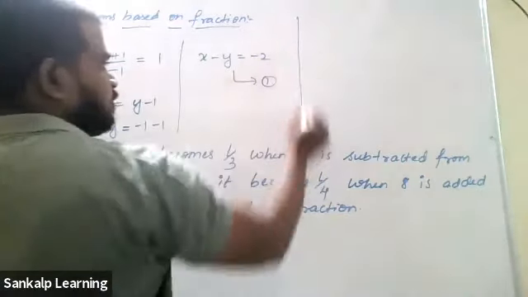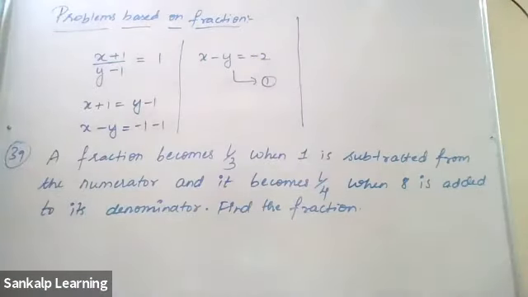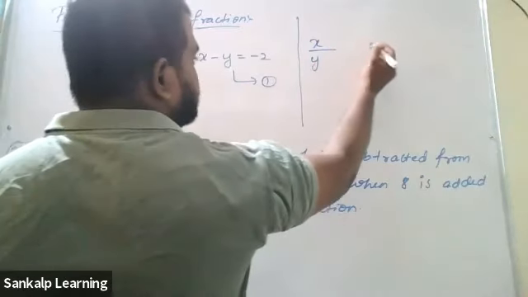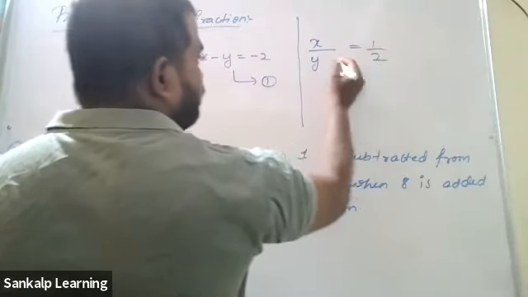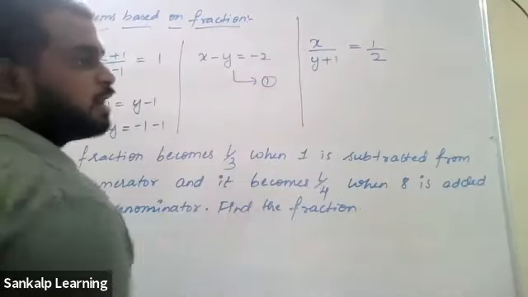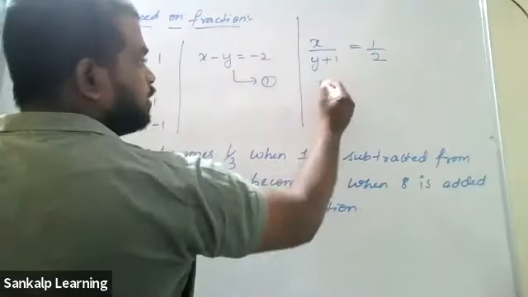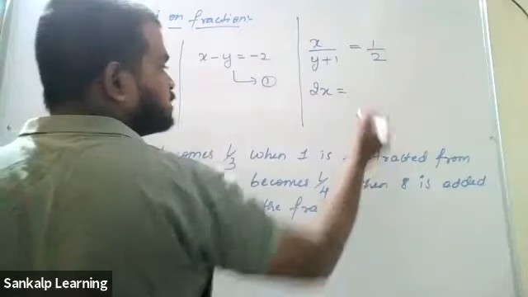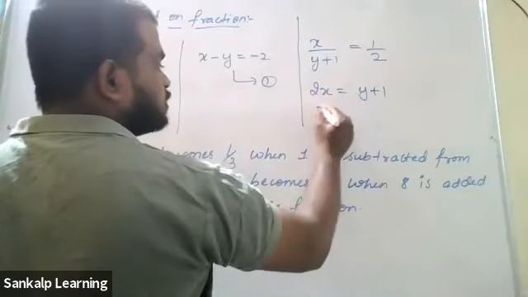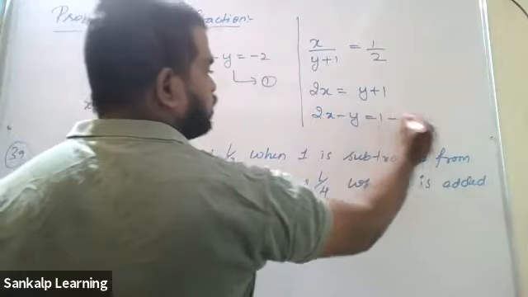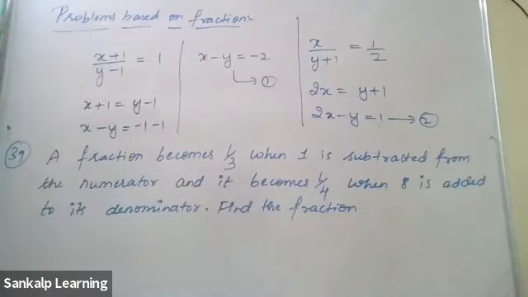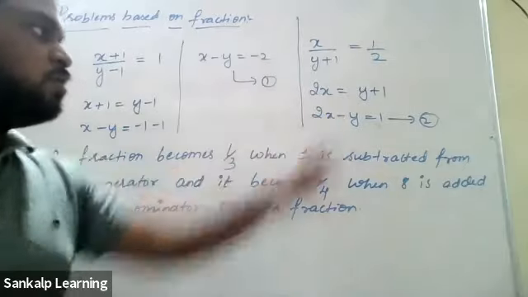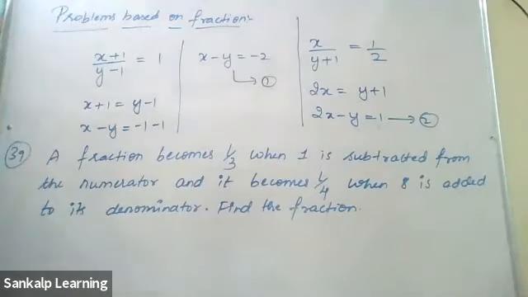What is the next hint they've given? It becomes 1 by 2 if we only add 1 to the denominator. x by y is the fraction; I've just added 1 to the denominator. Cross multiply. 2 into x is 2x. y plus 1 multiplied by 1 is the same thing, y plus 1. Get this y to this side. 2x minus y equal to 1. That is equation 2. So this is your equation 1 and this is your equation 2. Solve by the elimination method and you will get the answer.